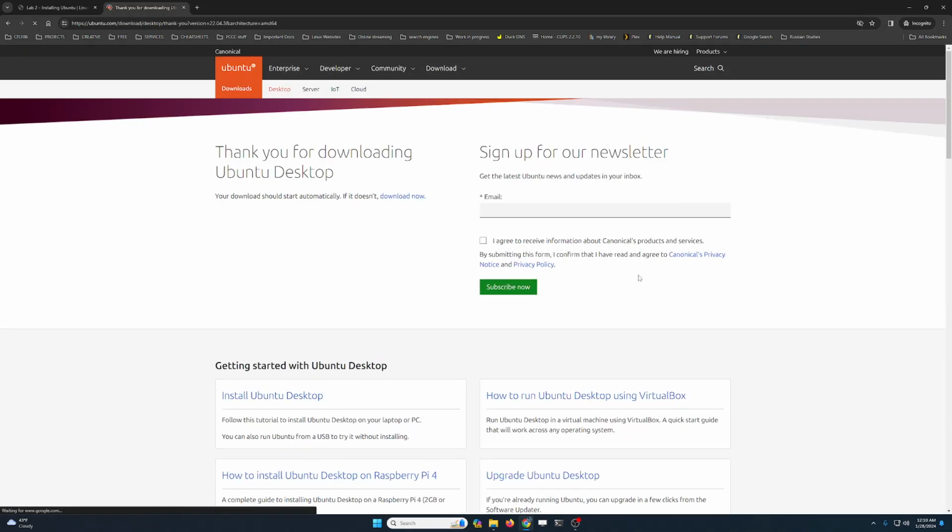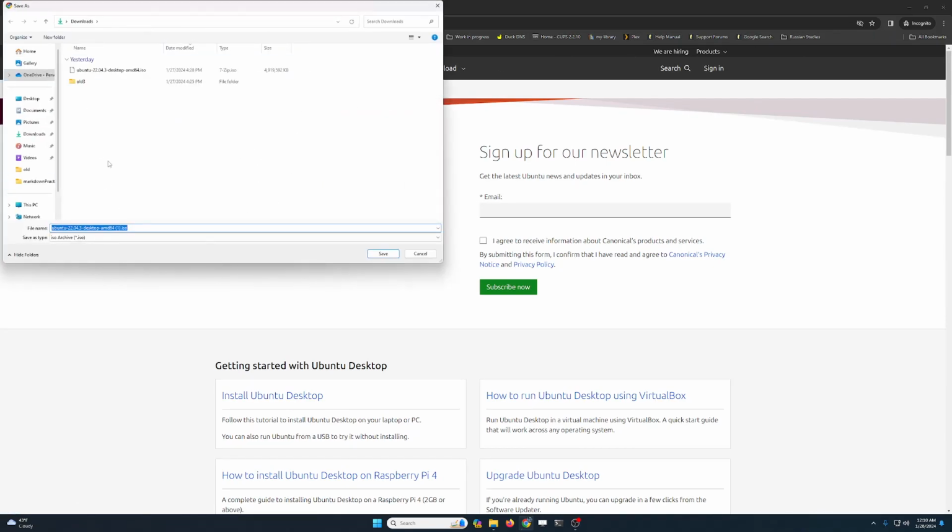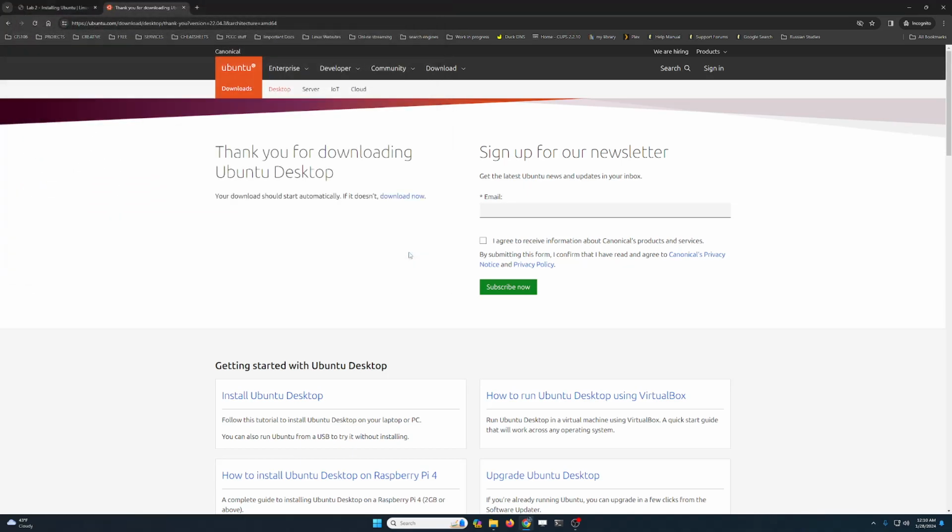So if I click on download, this page shows up, and give it a second or 2, and here is when it's asking me where I want to save the file. I'm going to save this here in my downloads folder. I'm going to click cancel because I already downloaded this file previously.